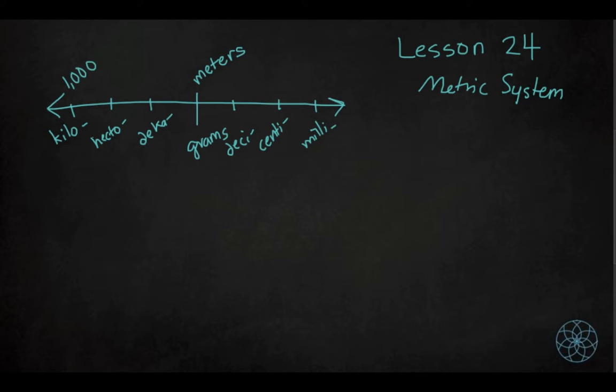So if someone says they are 2 kilometers tall, that means they are 2,000 meters tall. They're probably lying. If someone ran 500 hectometers, that means they ran 50,000 meters. Deca means 10.